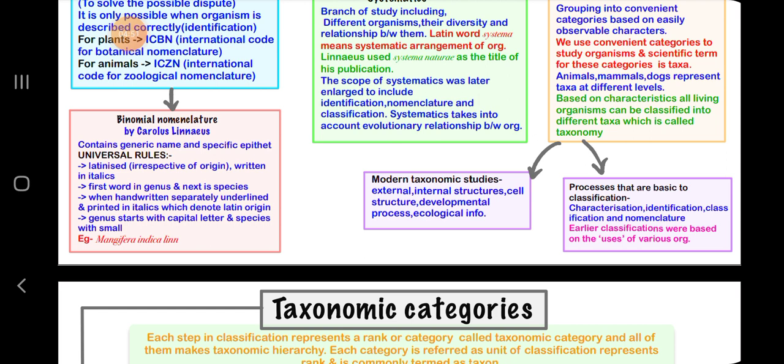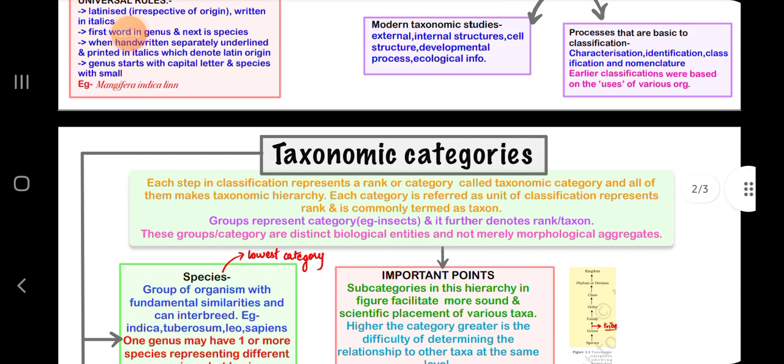Then taxonomy is of two types: modern taxonomic studies and the processes that are based on classification. Modern taxonomy studies external and internal structure, cell structure, etc. Then the processes that are basic to classification are characterization, identification, classification, and nomenclature. Earlier classifications were based on the uses of various organisms.